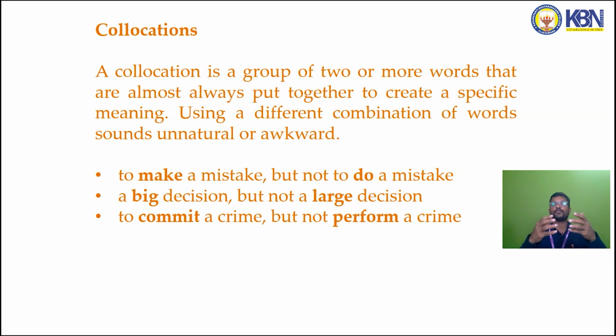When you perform something, if you are a mimicry artist, you perform. When we go to a circus, they perform. You come across clowns, they perform. An actor acts, it's a performance, right? But when talking about crime, it is not he performed a crime, but to commit a crime. So this is what we call collocation, using a word in appropriate context.